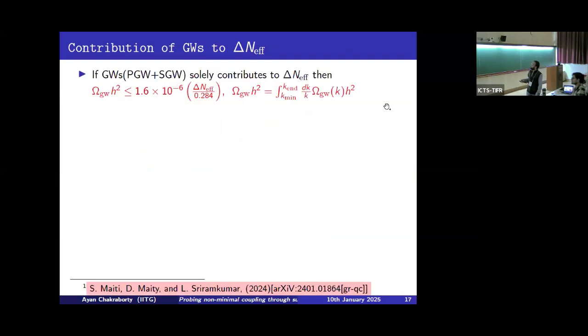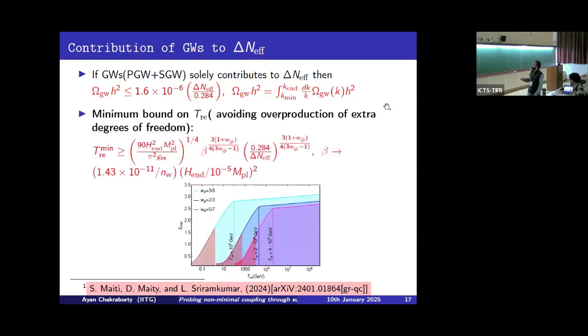Now another important bound is the delta N effective, where the gravitational wave is actually contributing to this delta N effective bound. If we consider that the total contribution to delta N effective is coming from gravitational waves, then that situation can be expressed by this expression, and this expression can also be translated into a lower bound on the reheating temperature. This temperature is important because if we choose any reheating temperature below this limit, then that will be forbidden because of the overproduction of the primary gravitational wave, which will be inadmissible from the perspective of the BBN bound.